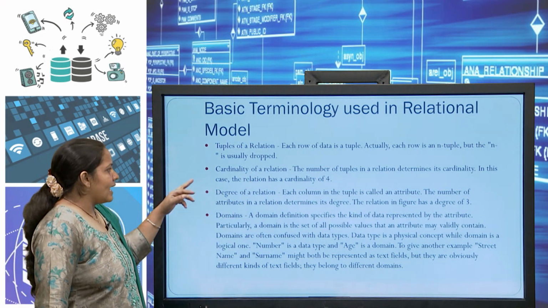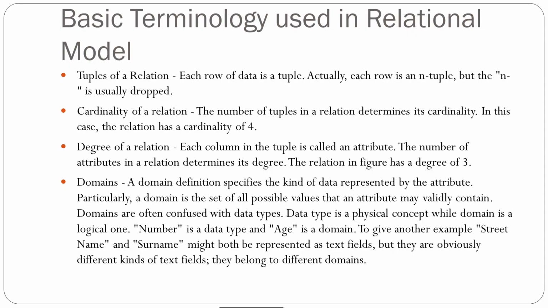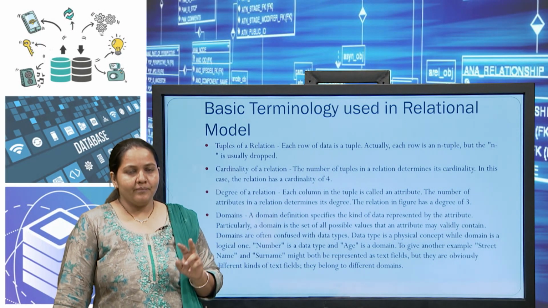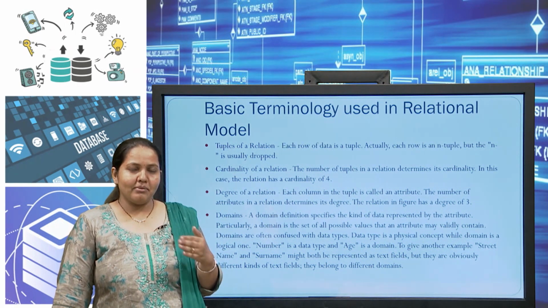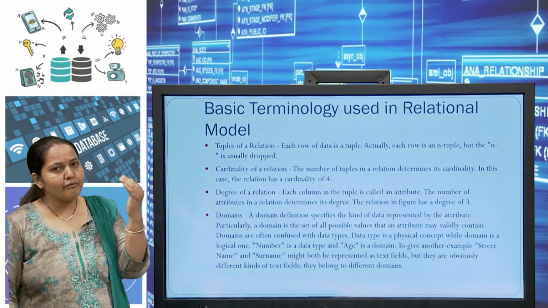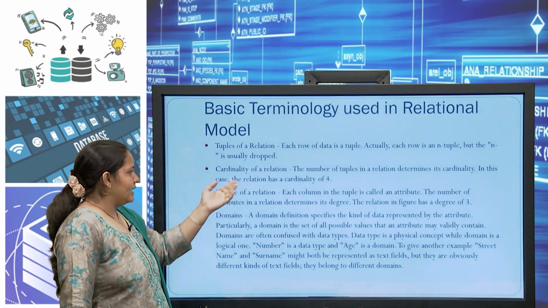Next is the cardinality of your relation. A relation, as I have already said, is also known as a table. The cardinality of a relation is the number of tuples in the relation. In our example, student has S number and S name, the two fields, and if we insert 3 rows, that means 3 records, then 3 is the cardinality of the relation. The number of rows in your table is the cardinality of the relation.